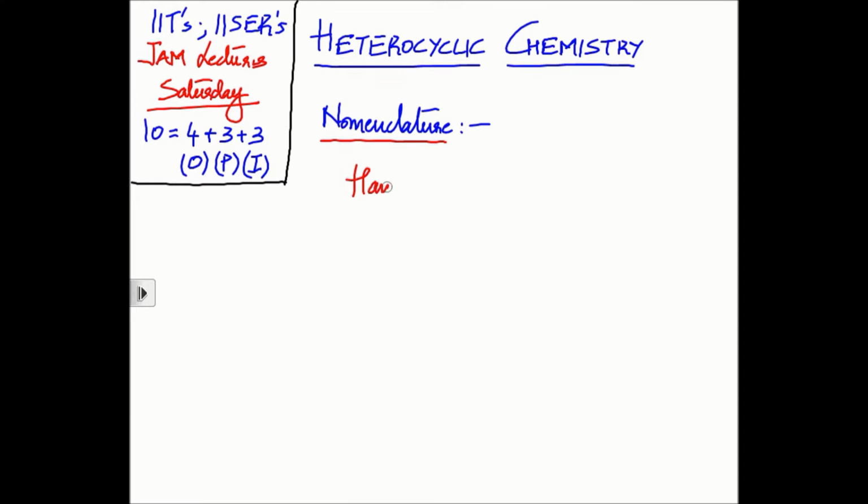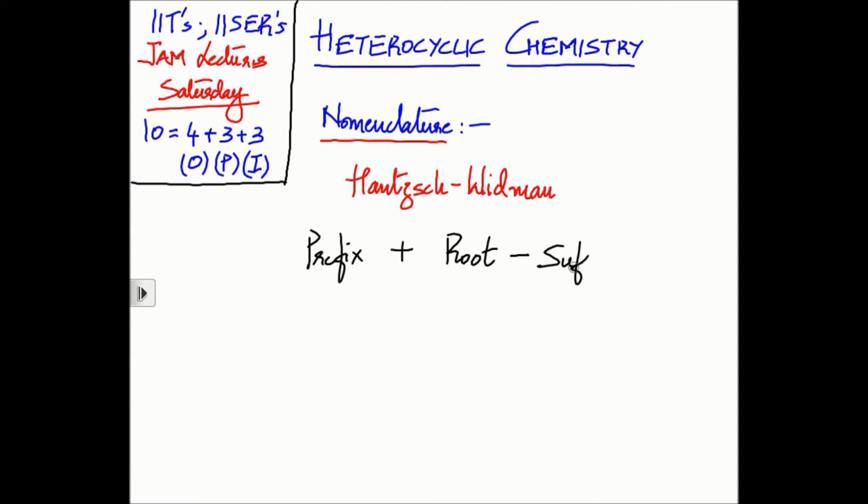Now there is a nomenclature system which is called the Hansch-Widman nomenclature for heterocyclic compounds, and this particular nomenclature system is based on dividing a molecule into three parts. So you have a prefix name for the compound, you have a root name for the compound, and you have a suffix. Sometimes the root name and the suffix are merged together to form a single component.